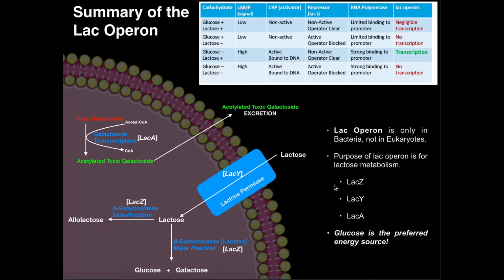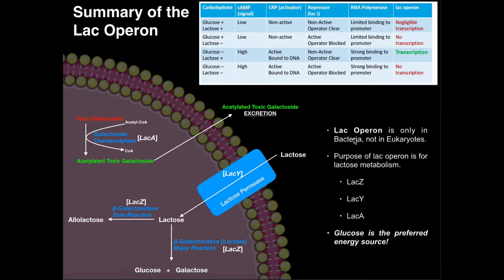In this video, we're going to discuss something in bacteria called the lac operon. This is a very common subject to discuss in a biochemistry course or cell biology. You might even see it in some other courses. So what is the lac operon? Well, first of all, the lac operon is something that we only see in bacteria. This is not something that we see in eukaryotes. So this is specific to bacteria.